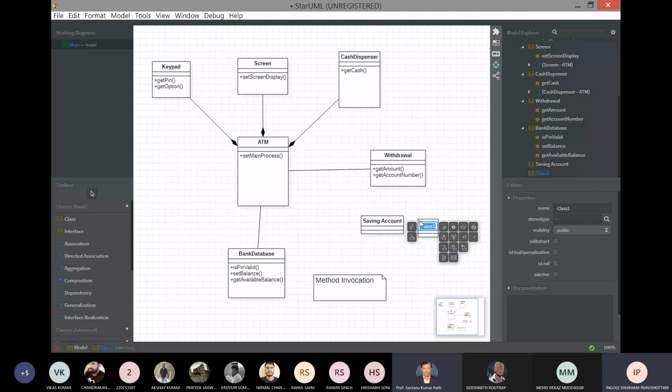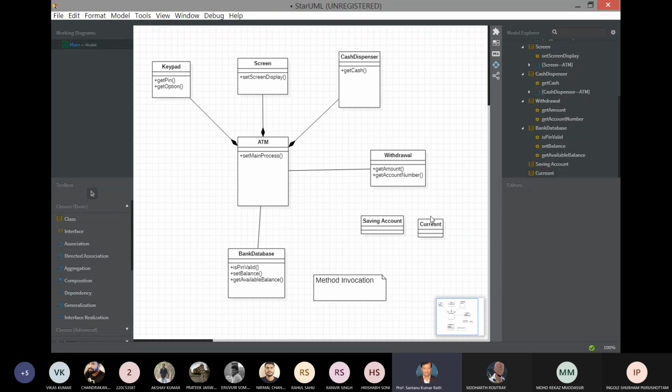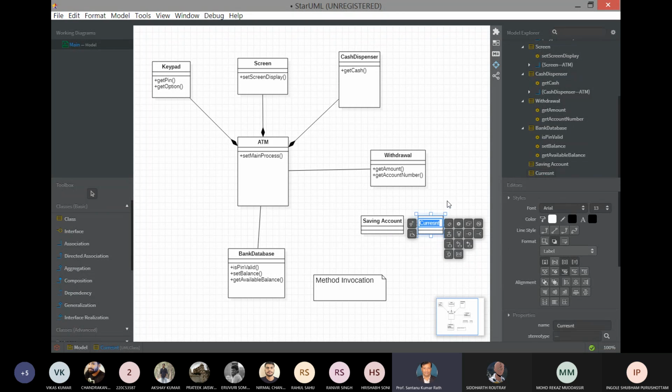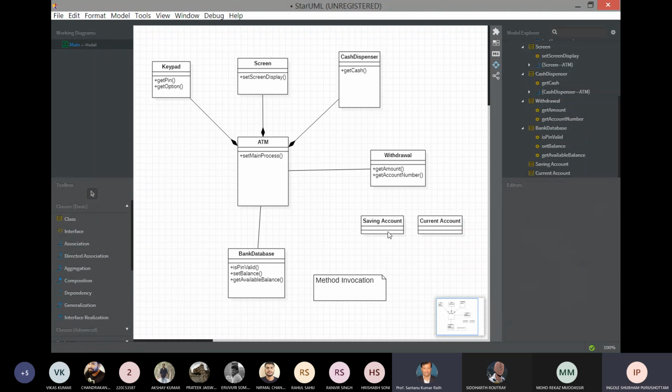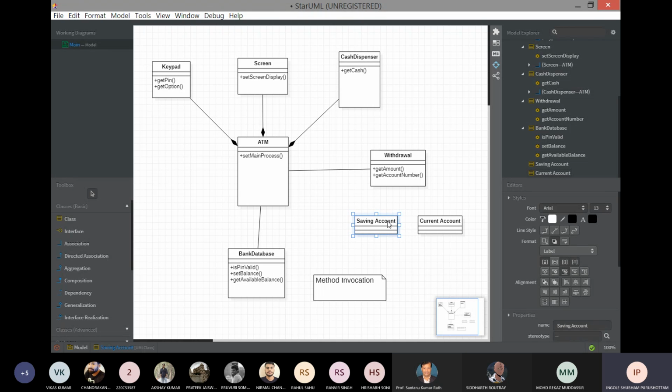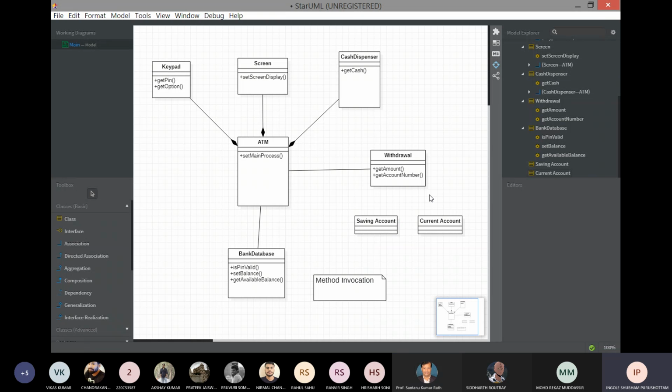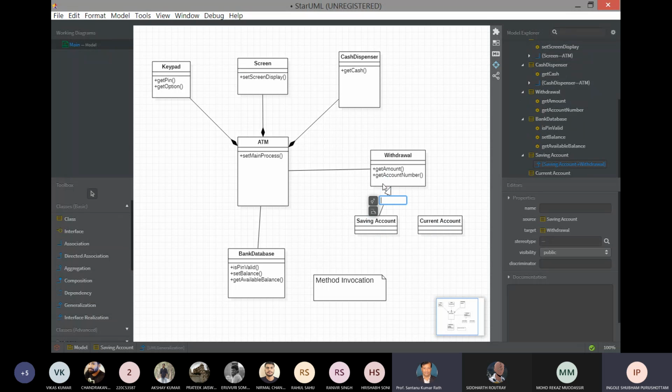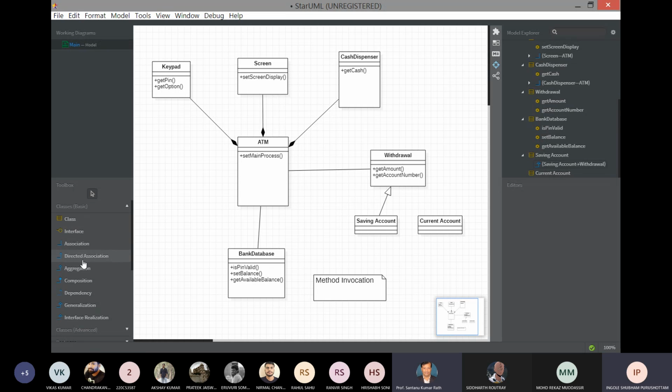There is a savings account and a current account. Any suggestion on the relationship between savings account and withdrawal? What will be the relationship? Generalization, sir. Yeah, generalization.